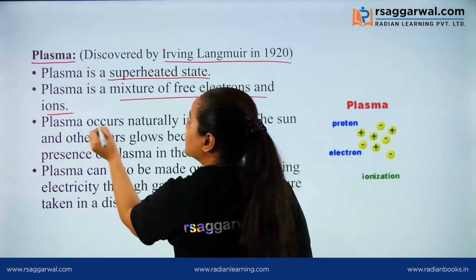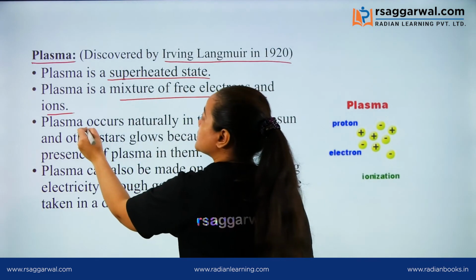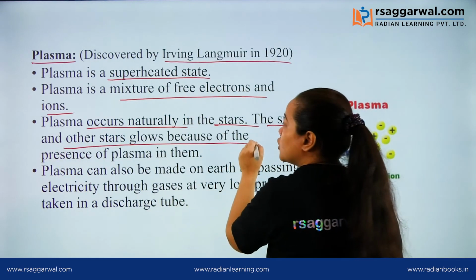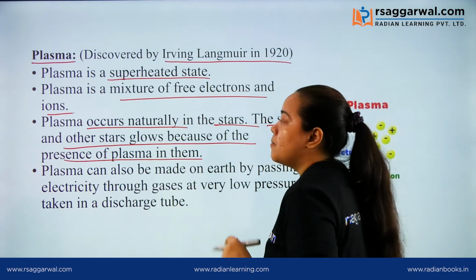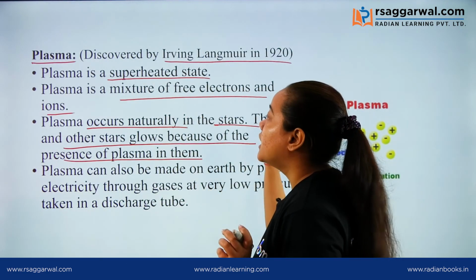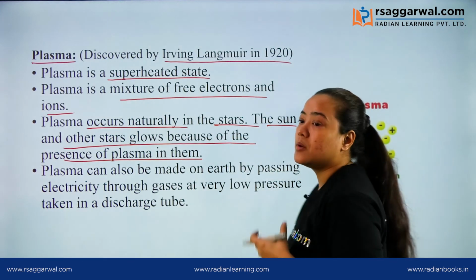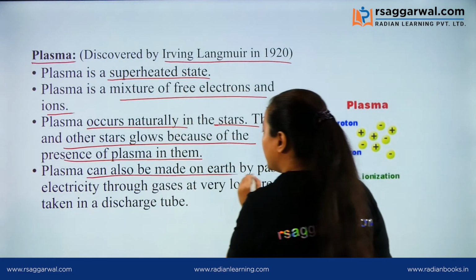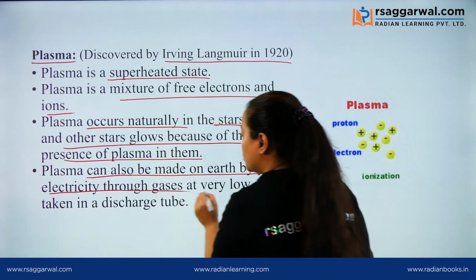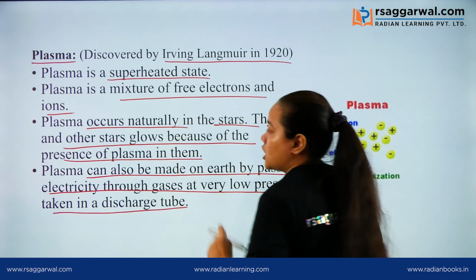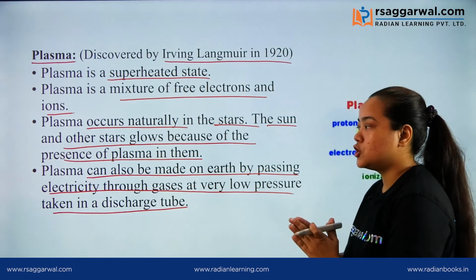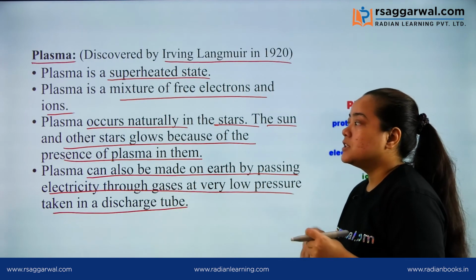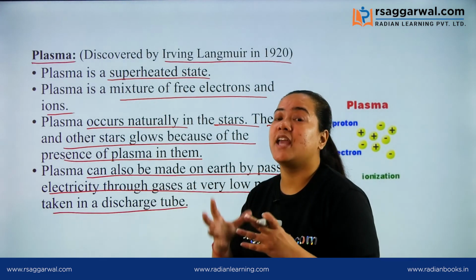Plasma occurs naturally in the stars and the sun, and other gases glow because of the presence of plasma. The plasma state is generally present naturally in the stars and sun because they are at very high temperature. Plasma can also be made on Earth by passing electricity through gases at low pressure taken in a discharge tube. If we take gases in discharge tubes and pass a high amount of electricity through them, we can ionize our gases.